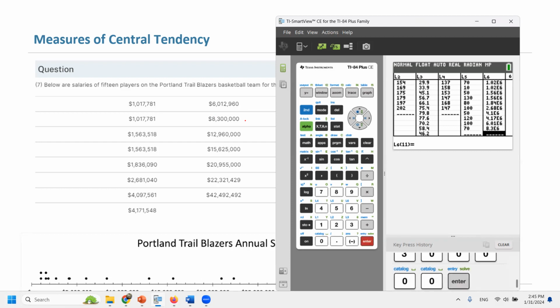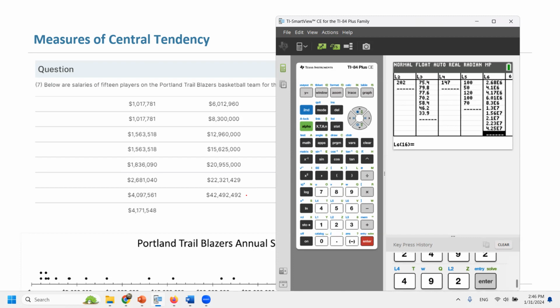Next salary, 8,303,000. Next salary is 12,960,123. Next salary is 15,625,000. Here we go. And 20,955,000. And then 22,321,429. Here we go. And then 42 million, 492. Okay, here we go.